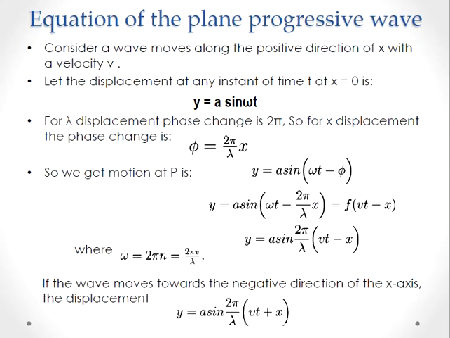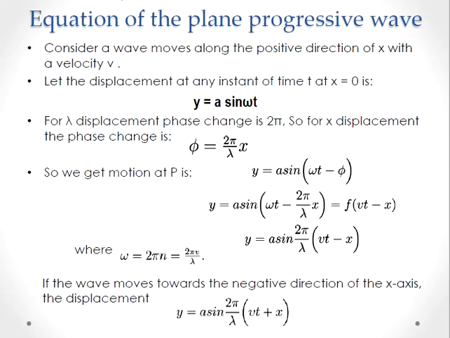Next, we are going to discuss the equation of the plane progressive wave. As discussed, the plane progressive wave is one in which there is a regular transmission of energy across every section of the medium. Also, the displacement of the particles is simple harmonic, so that we can express it as a sinusoidal function of time. That is, the displacement at any instant of time is given by y is equal to a sin omega t. So at that point, we consider the phase is equal to 0.